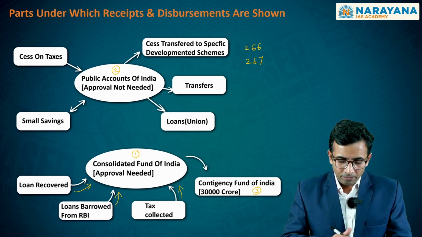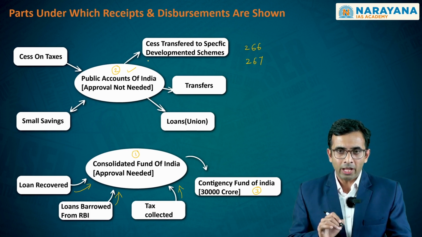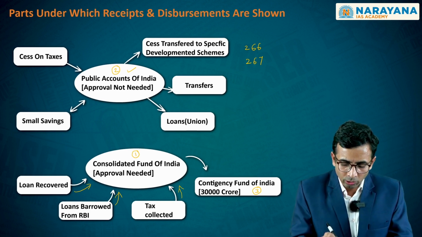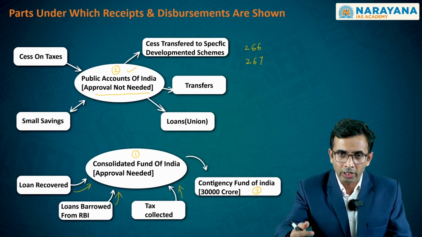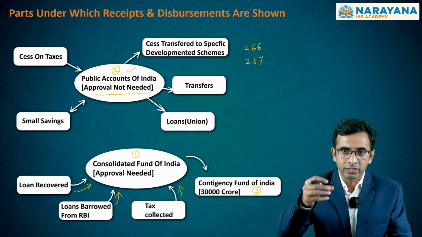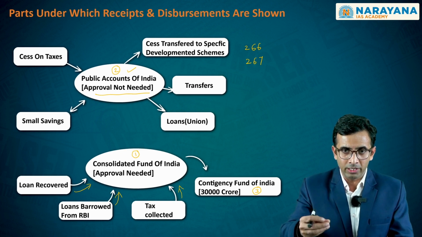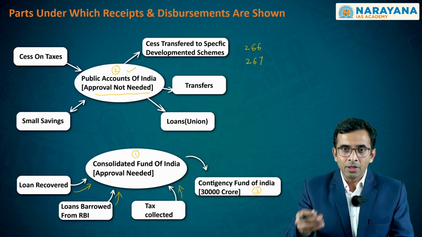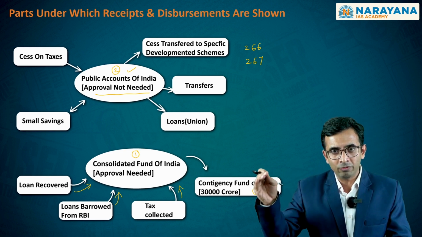On the other hand, you have what is referred to as the Public Account of India. As you clearly see, for this particular account, whatever sum the government is disbursing into the account and whatever sum it is trying to take in terms of meeting certain expenditure requirements or transfers, for all these, no such approval is required from both the houses of Parliament.